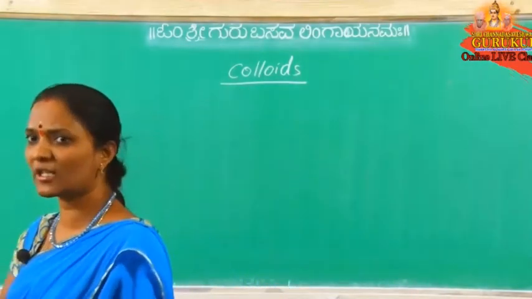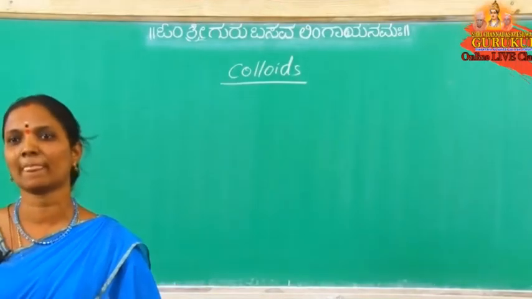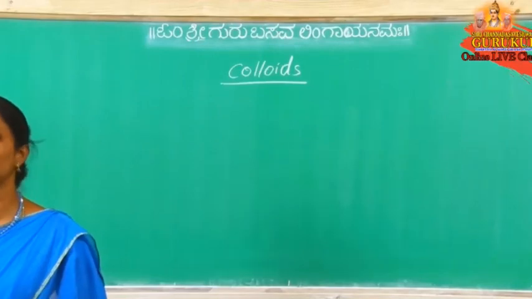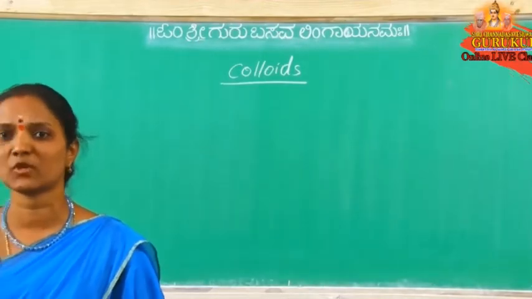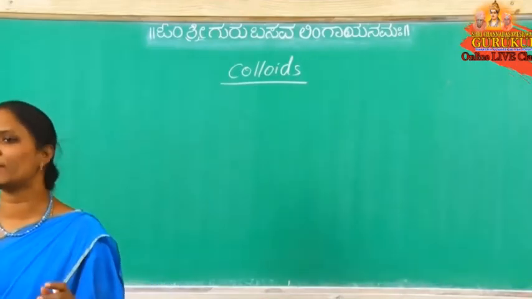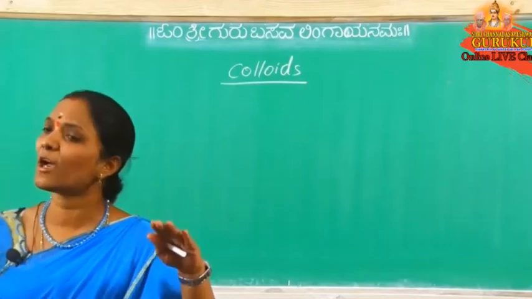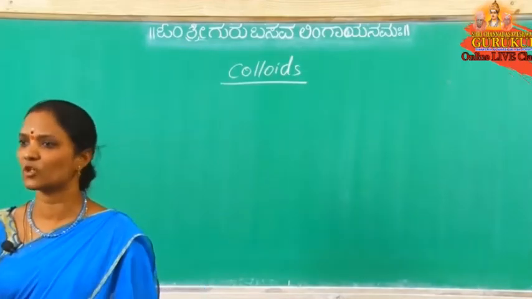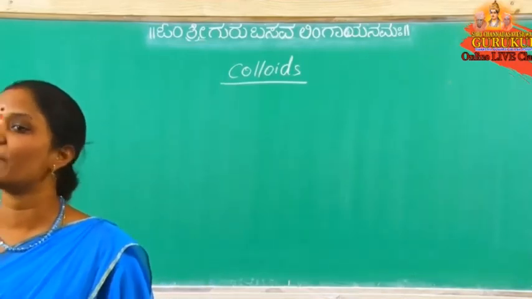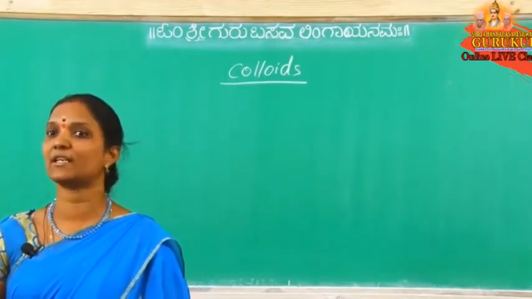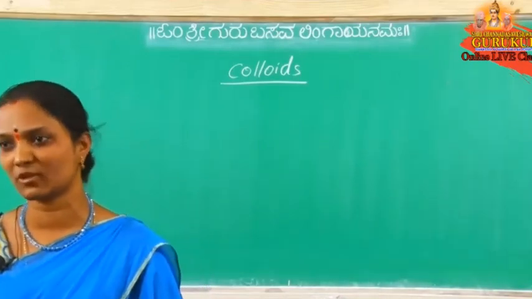So what is a solution? A mixture of two or more components. If we take only two components, that mixture is called a binary solution. In a binary solution, one component is taken in less quantity and the other in more quantity. The component in less quantity is called the solute, and the component in more quantity is the solvent. Now, based not on the quantity of solute and solvent, but on the size of the solute particle,